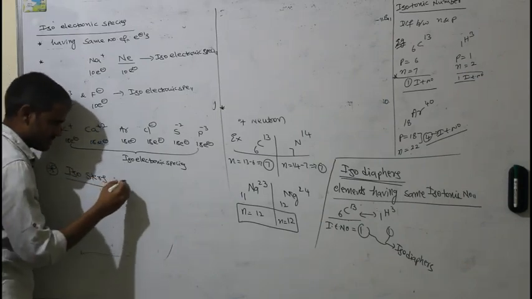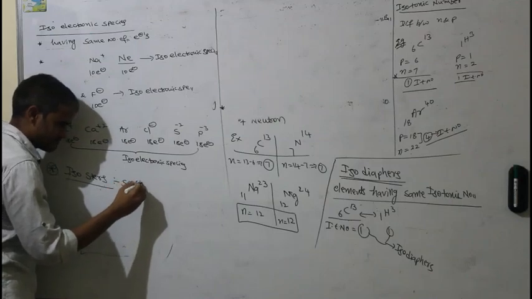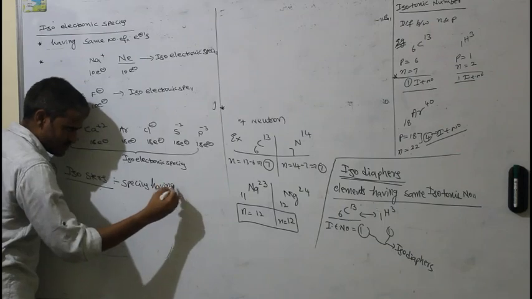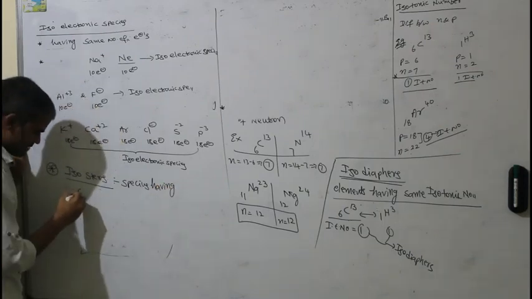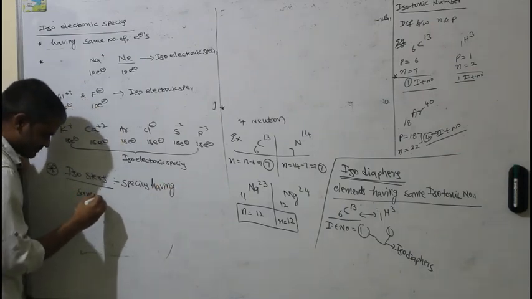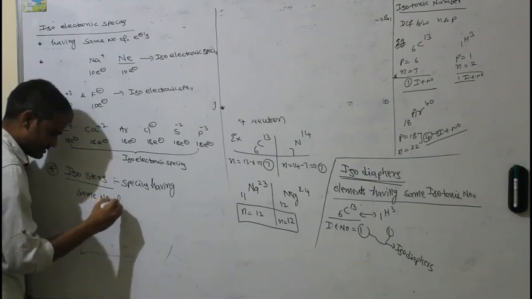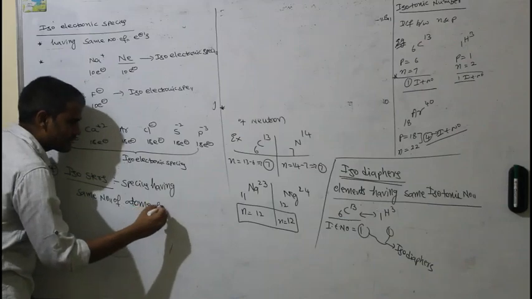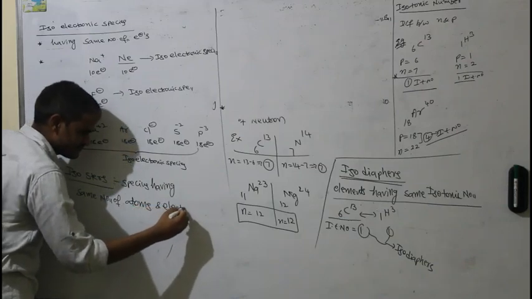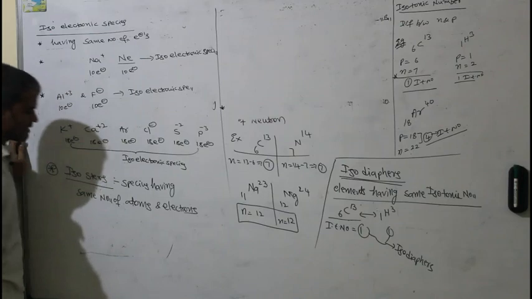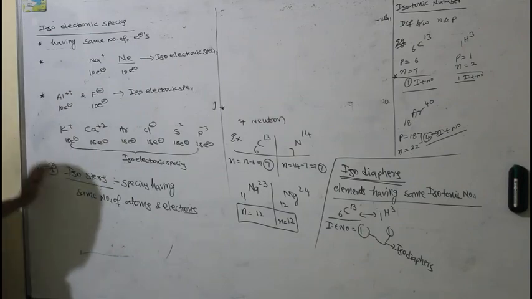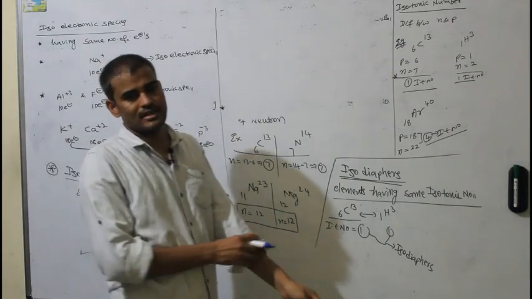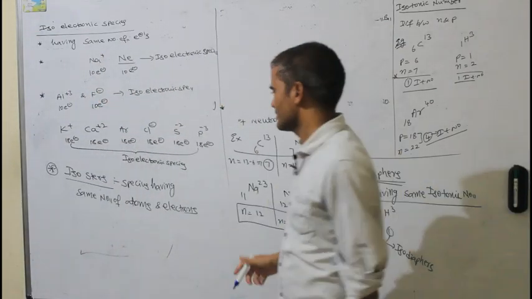Isosters are species having the same number of atoms and electrons. Same number of atoms and electrons will be called isosters. If electrons and atoms are the same, then it will be called an isoster.